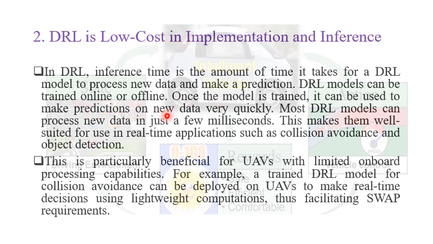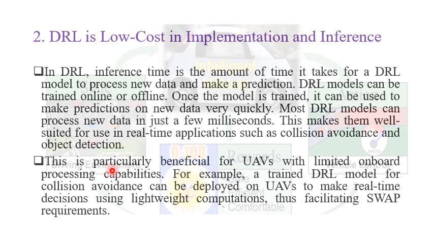Most deep reinforcement learning models can process new data in just a few milliseconds. And as far as I know, when we are using deep learning, we can make a prediction in less than 1 millisecond even. This makes them well suited for real-time applications such as collision avoidance and object detection.